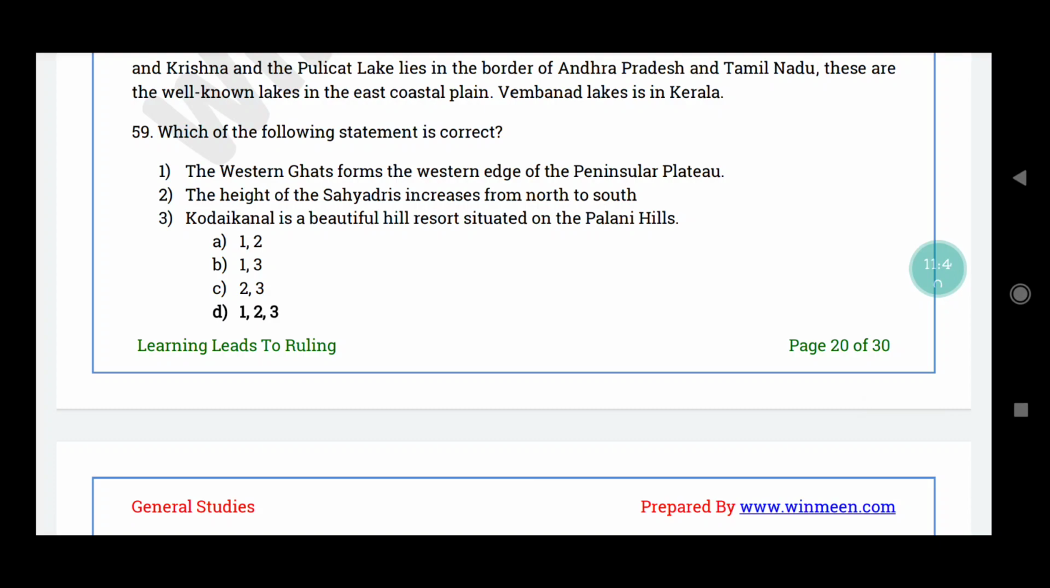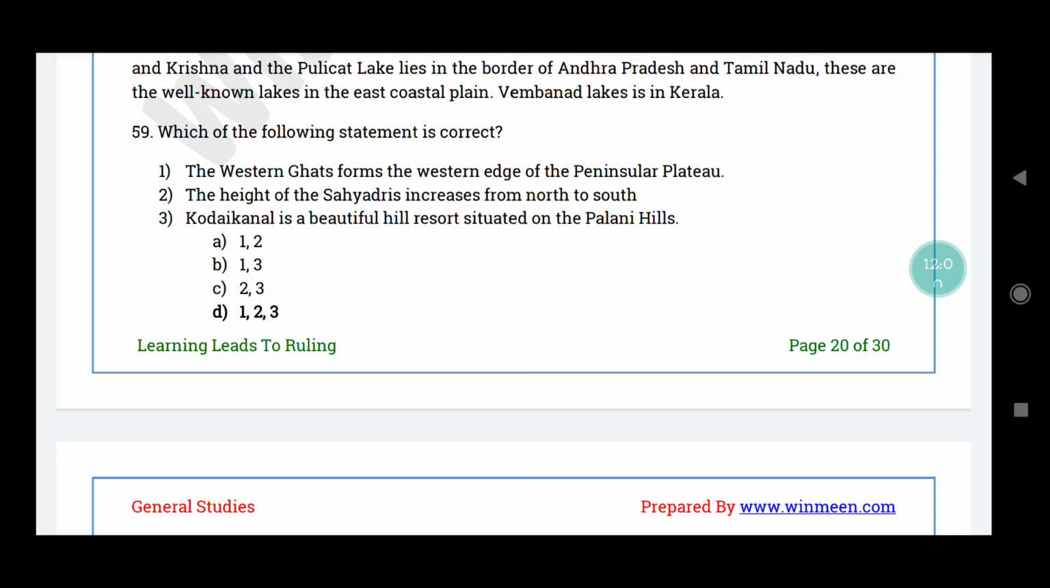59th question. Which of the following statements is correct? The Western Ghats forms the western edge of Peninsular Plateau. The height of the Sahyadris increases from north to south. Kodaikanal is a beautiful hill resort situated on the Palani Hills.